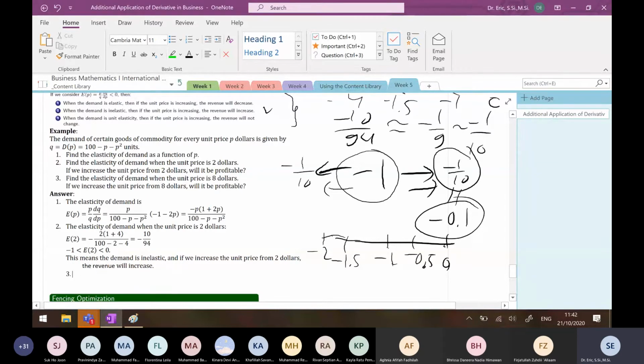Let's see number 3. The revenue. So the second one, the same: the elasticity of demand when the unit price is $8. The same. Don't forget, use full sentences here.